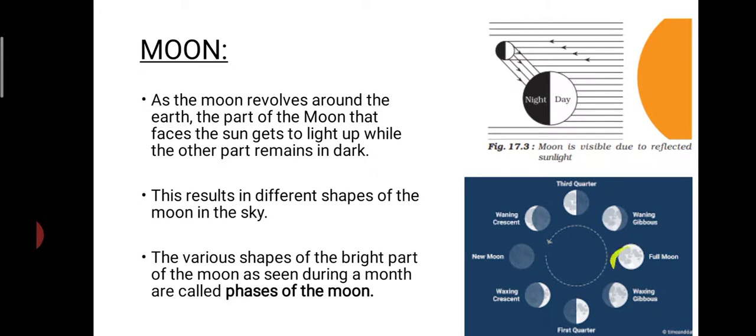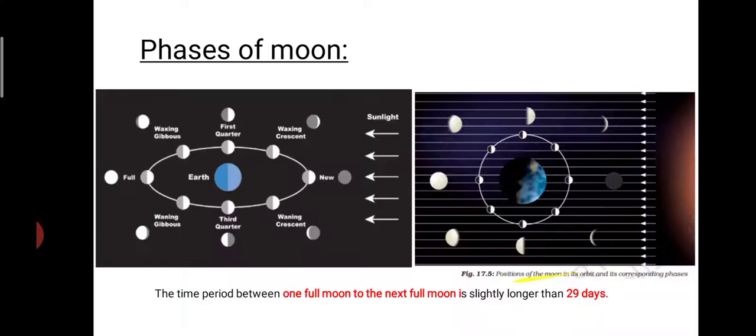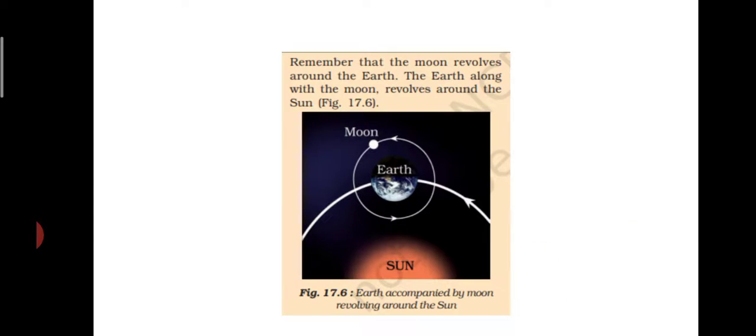Here you can see different phases of the moon. This is the full moon, and here you can see the crescent shape. All these are different shapes. When the sunlight falls on the moon, the bright side which gets lit up is what makes the shape which we see from the earth's surface. Here you can see different shapes. The time period between one full moon and the next full moon is slightly longer than 29 days.